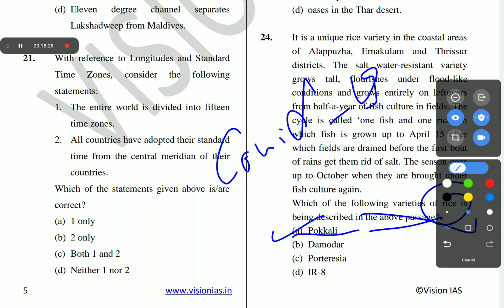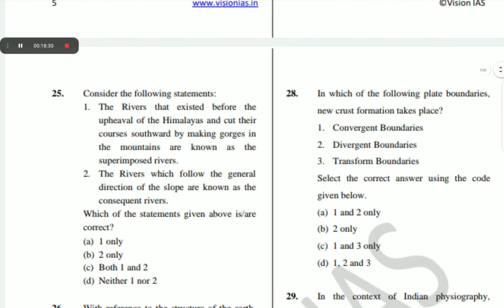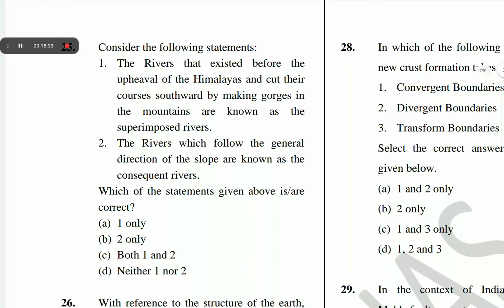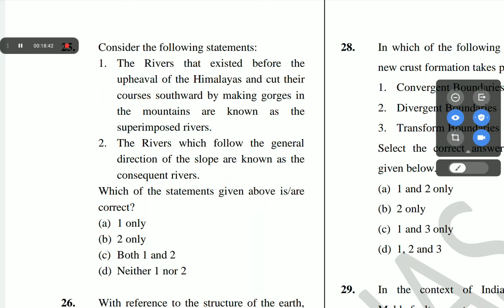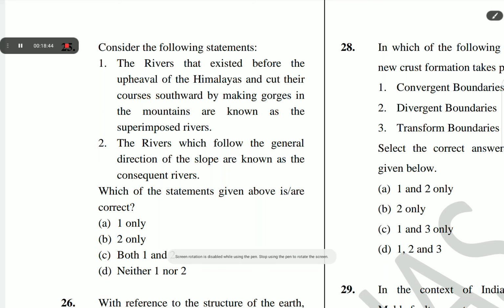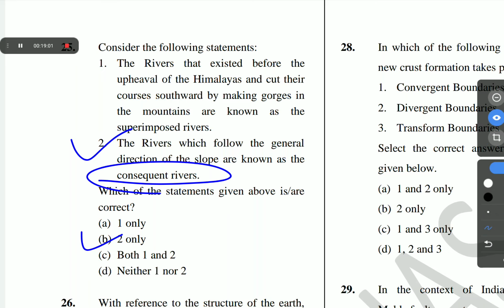The next question is question number 25. Consider the following statements. The rivers that existed before the upheaval of the Himalayas and cut their courses southward by making gorges in the mountains are known as the superimposed rivers. The rivers which follow the general direction of the slope are known as the consequent rivers. Which of the statements given above is correct? The correct answer of question number 25 is B. 2 only. The rivers which follow the general direction of the slope are known as consequent rivers.